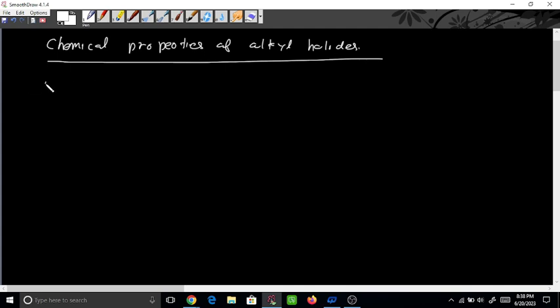One is the SN1 reaction, another is SN2, then E1 and E2. What is the essence of SN1 and SN2? What does it mean? I'll tell you. First, note down these things. What types of reaction will we see? SN1, SN2, E1, E2, and one more mechanism, the E1CB mechanism. We will see one by one what all the reactions are.